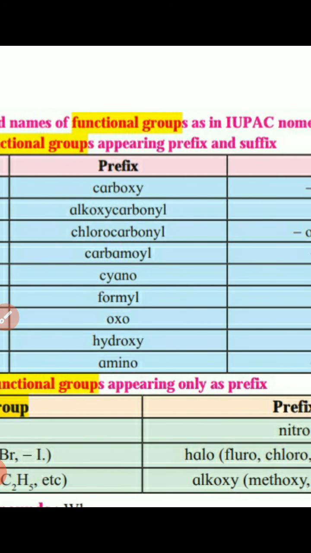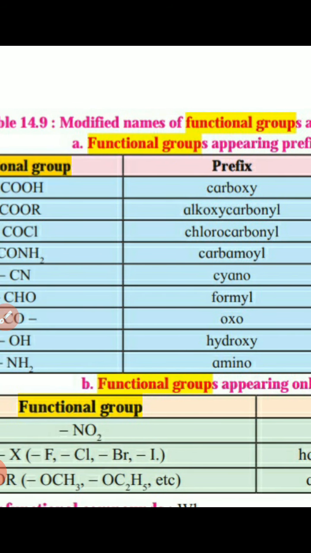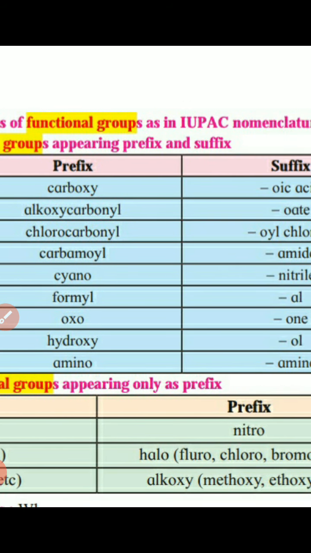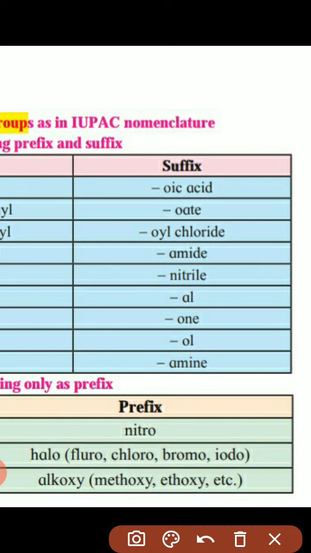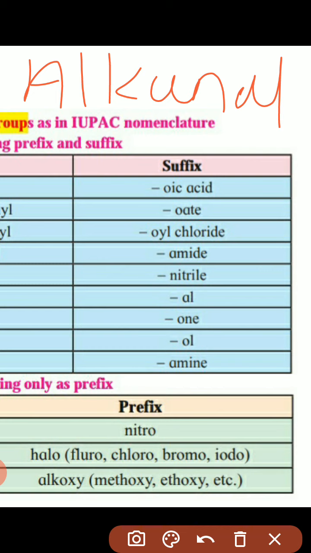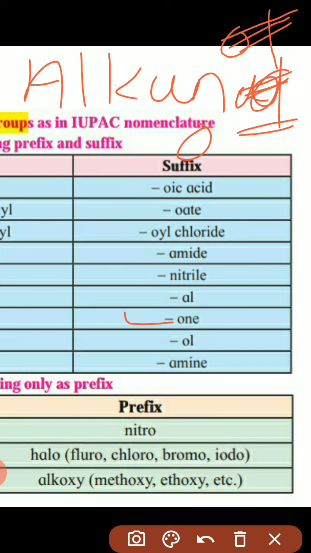Then amide, alkanamide, alkanenitrile. Now aldehyde is very important. Aldehyde is alkanal, with AL attached. If alcohol is present, then that AL is replaced by OL, that is alkanol. If ketone is present, then it is replaced by ONE, that is alkanone.